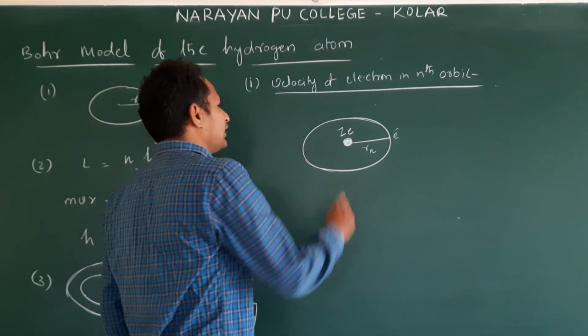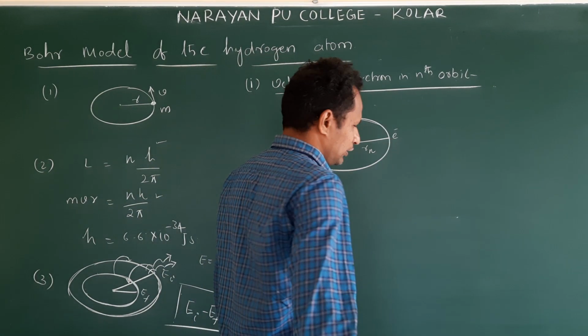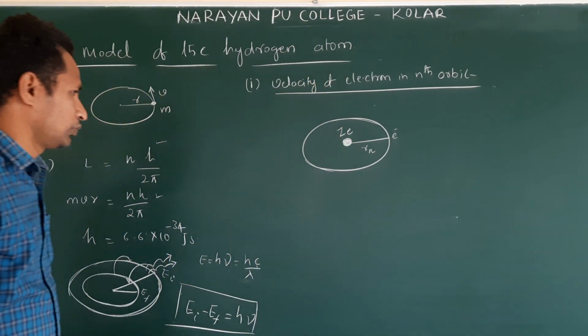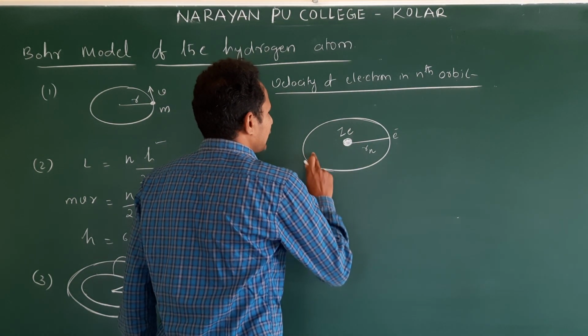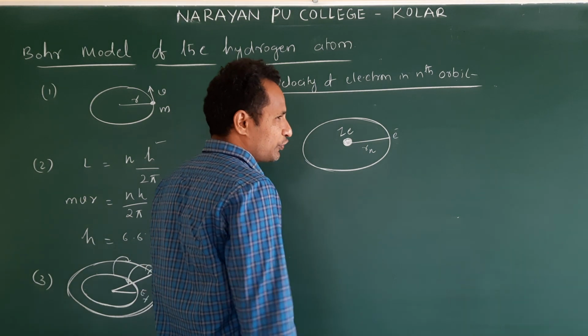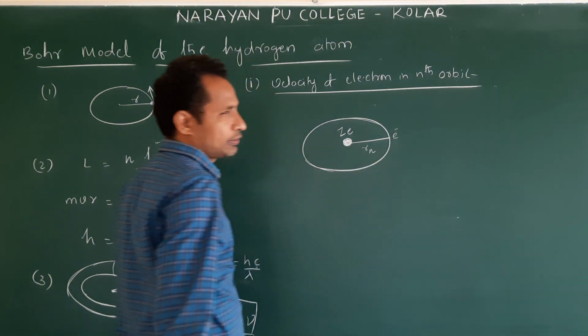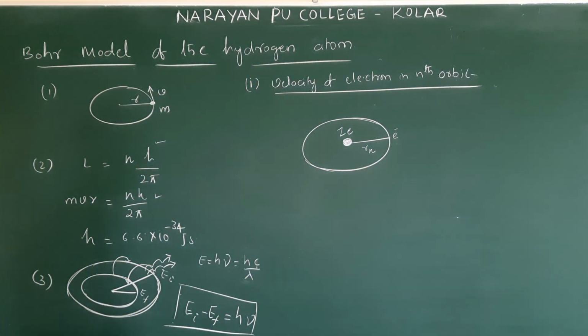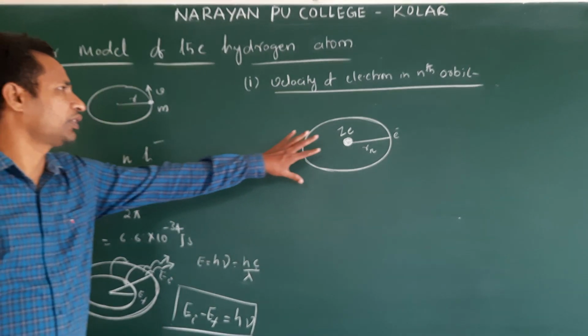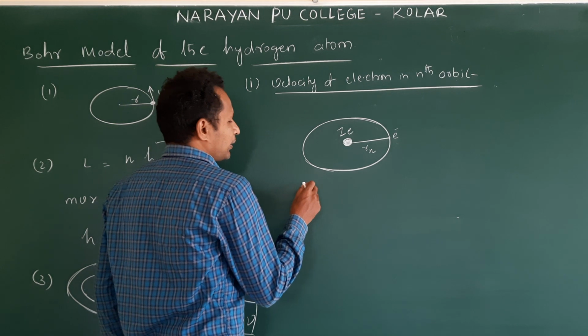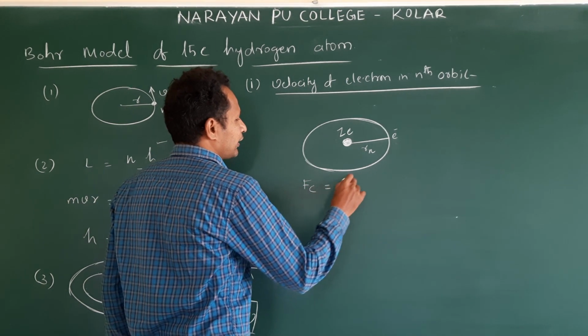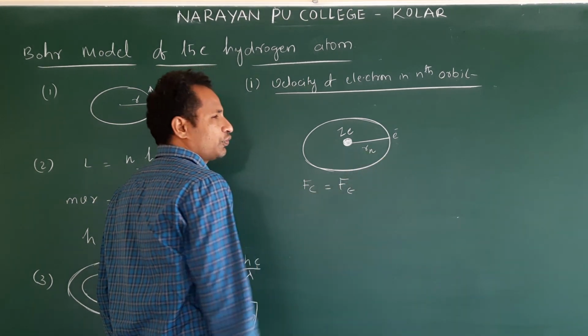So protons are there in the nucleus, and the electron is revolving. Now, when it is moving in circular motion, it experiences centripetal force, which is provided by the electrostatic force. This we frame from the first law: the centripetal force is provided by the electrostatic force.